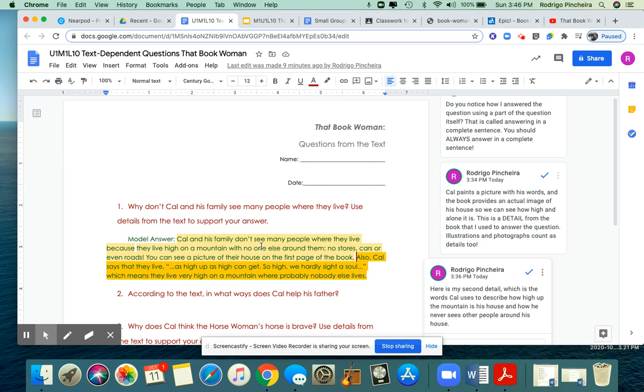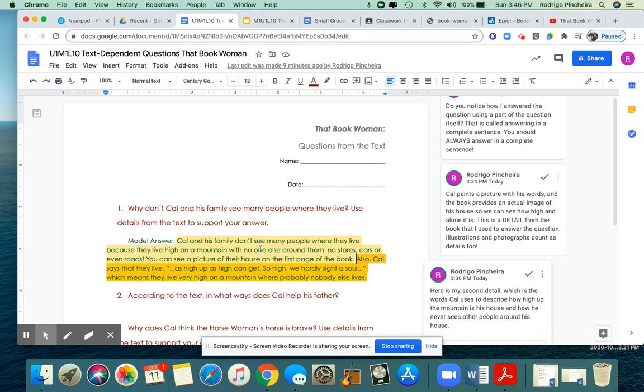All right, so a couple things I want to break down to you about my model answer. Number one, I started my answer repeating the words from the question. So the question was, why don't Cal and his family see many people where they live? Cal and his family don't see many people where they live because, then I give my two answers. The first one, I talk about the illustration, and I describe how the author and the illustrator show that the house is really lonely, set on a mountaintop.